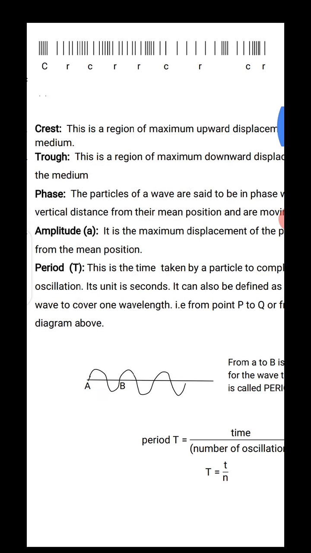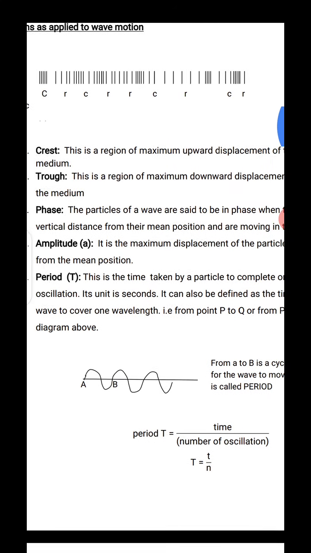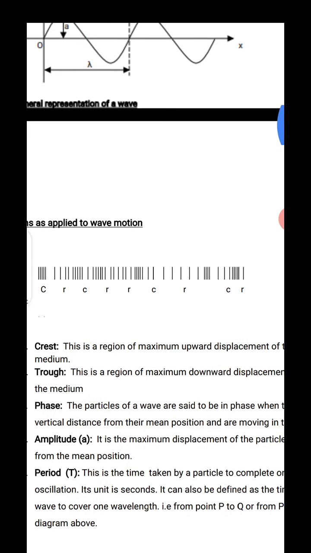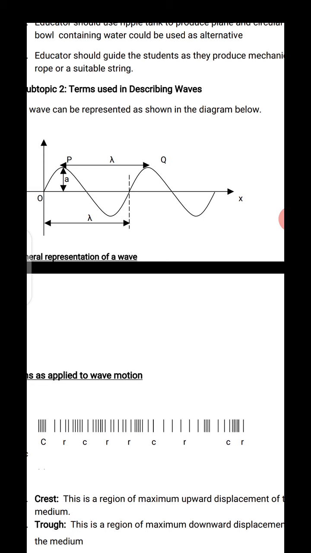The period is the time taken by a particle to complete one cycle of oscillation. A cycle, look at now, a cycle is a lambda. Look at this diagram, look at lambda. P to Q is a lambda. From the position 0 to where I put the dot down is also a lambda.